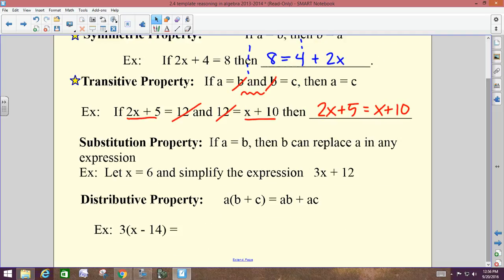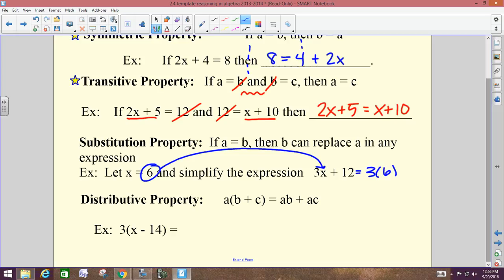Substitution property. If A equals B, then B can replace A in any expression. So if x is equal to 6, I can substitute 6 in for x, and then it would be 3 times 6 plus 12. We've done that. You did it on your test last week. You did it on your quizzes.